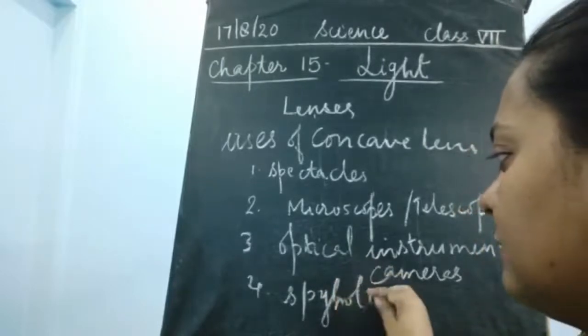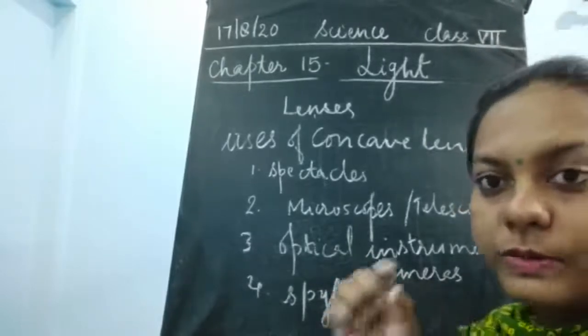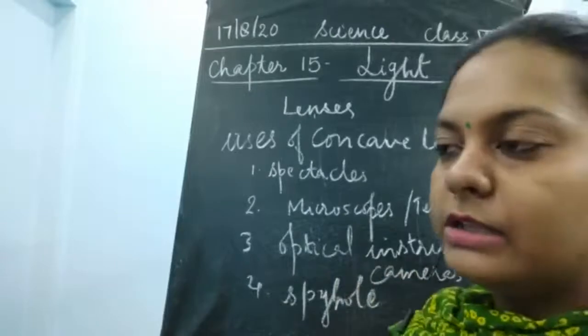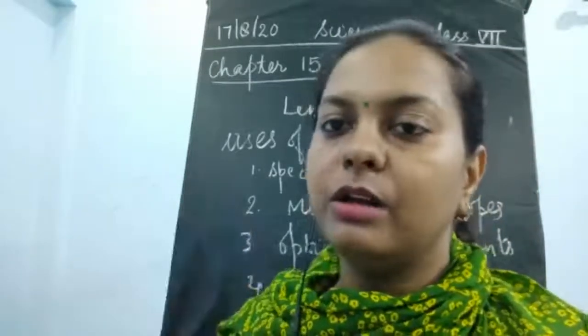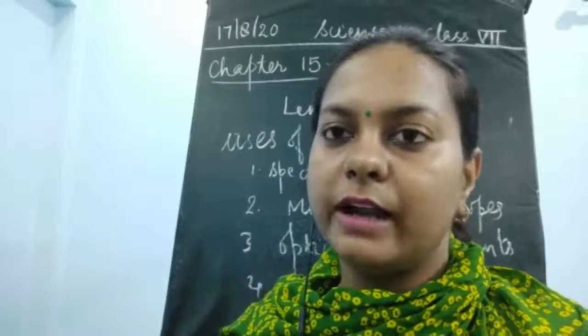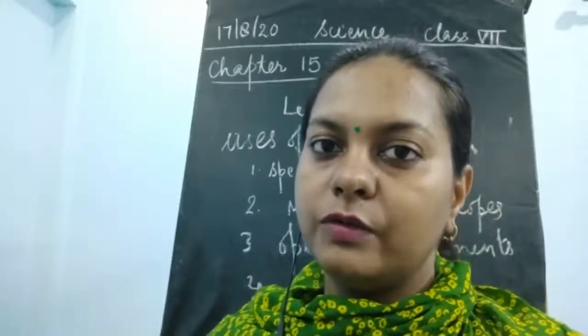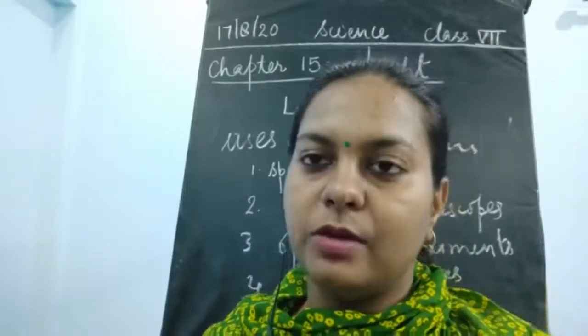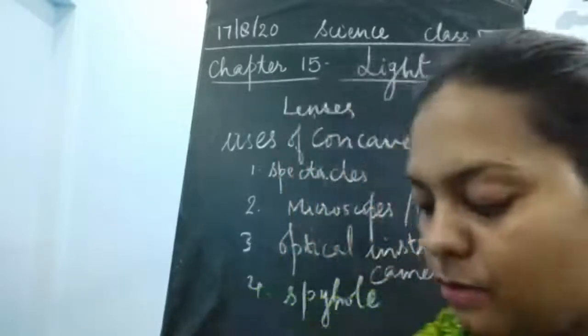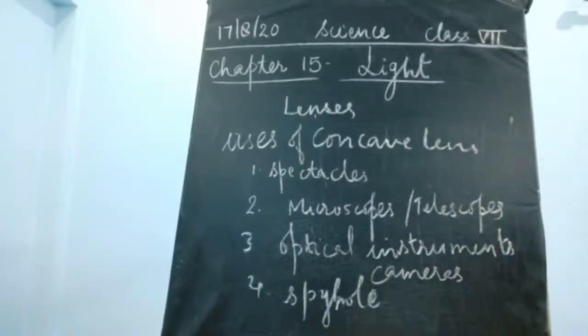Okay, what is a spy hole? Spy holes are the holes which are present in doors. When somebody comes to your door, we look through that small eye hole to find out who has come. Without getting any information, we should not open the door. That is why we always put a spy hole in the doors of our homes.